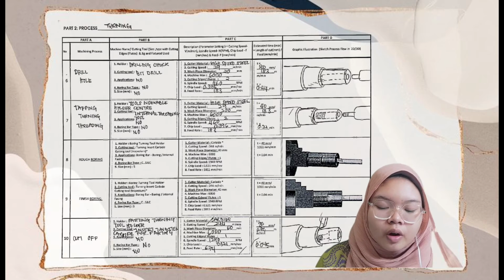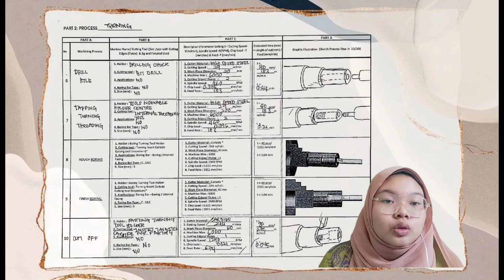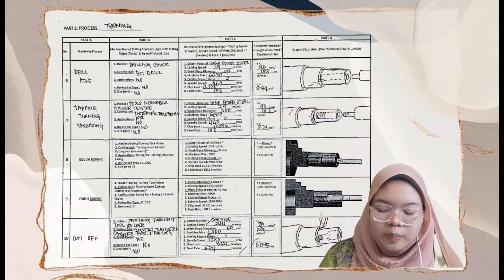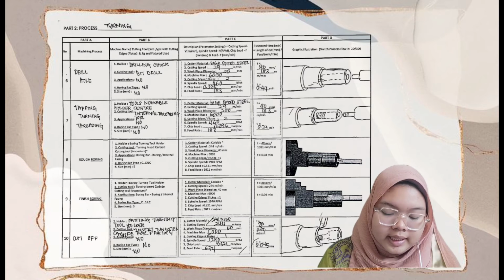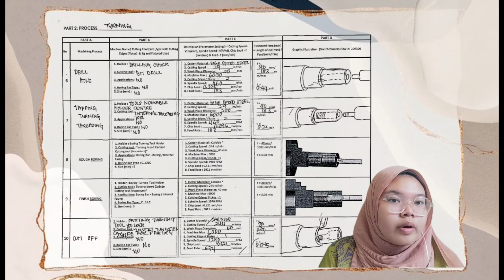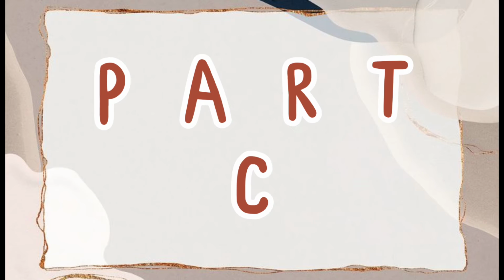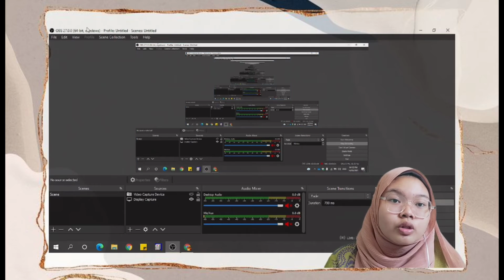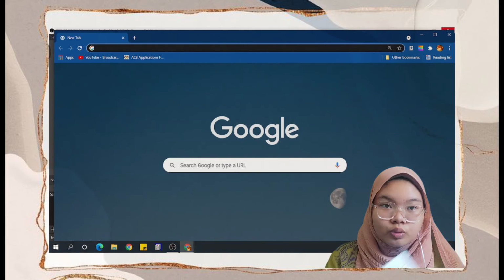The holder for the cut-off process is the parting turning tool holder. The cutting tool that will be used for the cut-off process is insert tungsten carbide for parting. There is no application, and also no boring bar type and no size. So I will show you how I do Part C for Part 2.